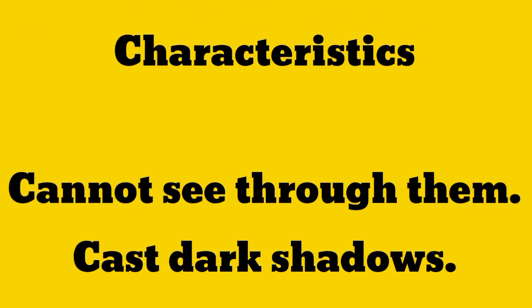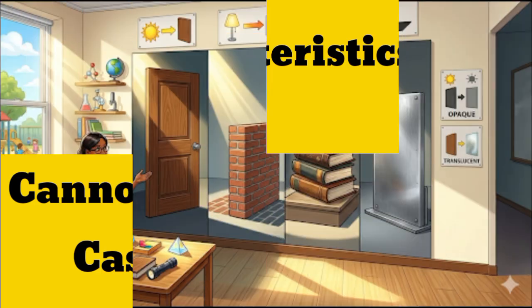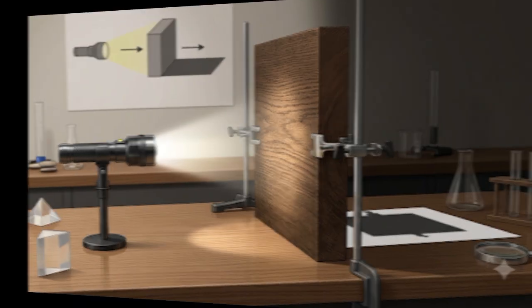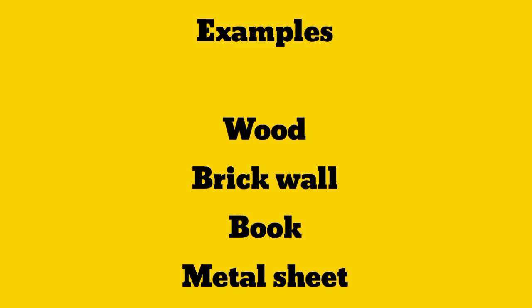Properties of these objects are we cannot see through them and they form a clear dark shadow when light falls on them. As light is totally stopped, a clear shadow is formed by these objects. In this picture, you can see many examples of opaque objects. Here, a wooden box is placed, and when light is falling on it, light is totally blocked. No light is passed through it, so it is an opaque object. Examples are wood, brick wall, books, metal sheets, and many more. Although these things stop the light, so they are opaque objects.